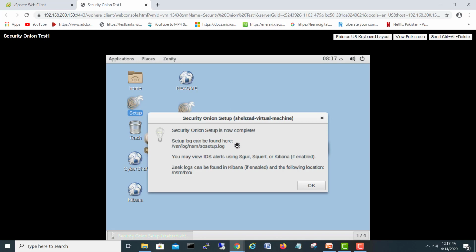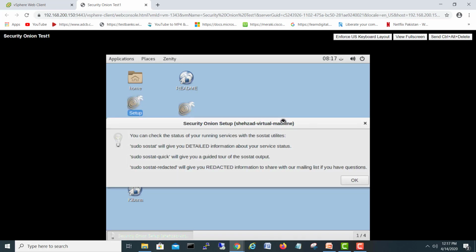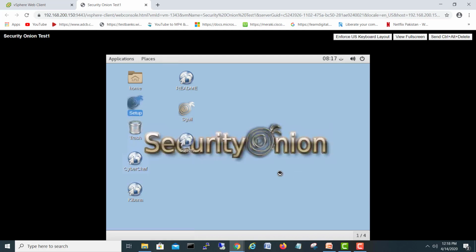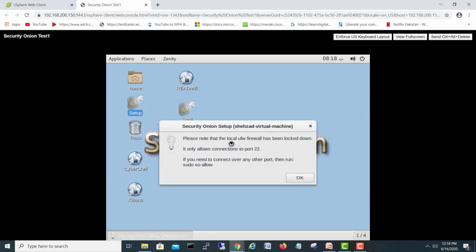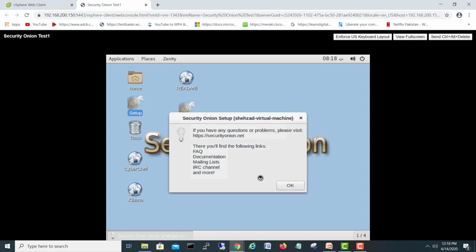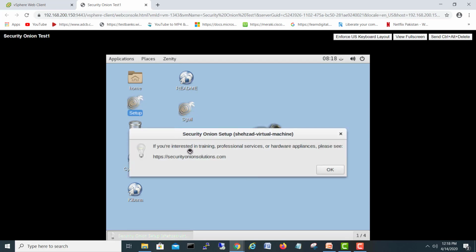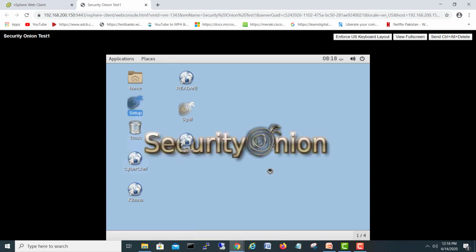Okay, it came back here after configuring the things. Security Onion setup is now completed. Set up the log file. Okay, click OK, and then we'll go OK. This one is also OK. Please note that the local firewall has been locked down, and the port connection is 22. Okay, just okay. Security Onion, interesting trainings and so on. Okay. And here you go, this is our Security Onion.